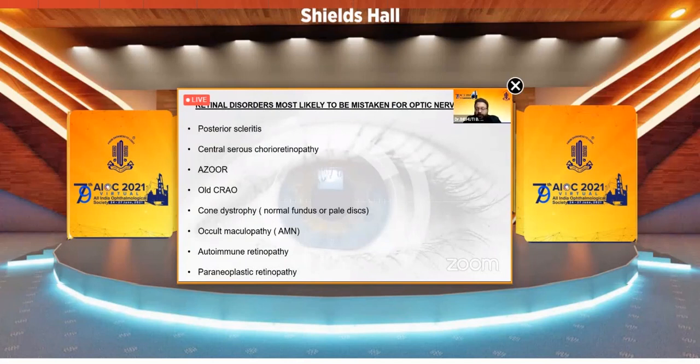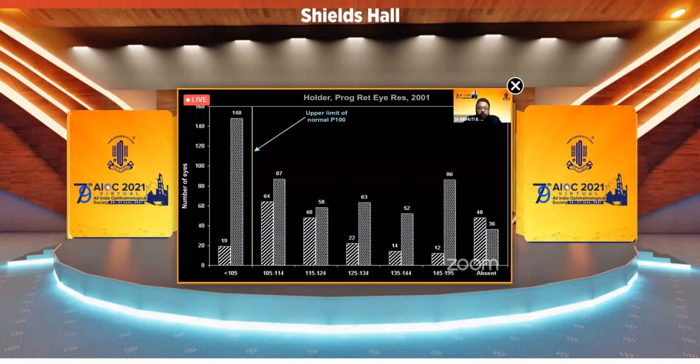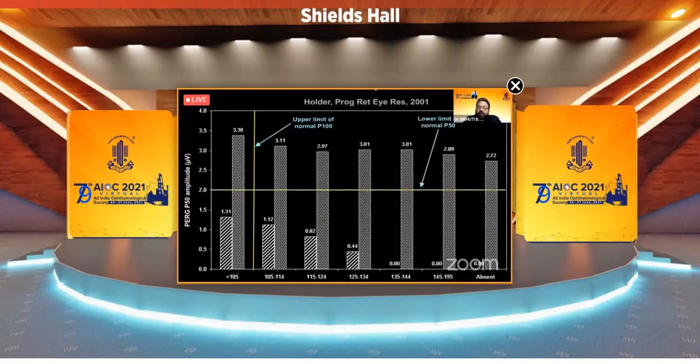So in these disorders, where there are very subtle clinical signs, we may mistake it to be an optic nerve pathology. And there, if we just do a VEP, we will have abnormal P100 waves, whether in latency or amplitude. So would it be okay to label it as an optic nerve disease? No. There was a study by Dr. Graham Holder et al. in 2001, which showed that the difference in the latency of the P100 waves and the amplitude was not statistically significant between a maculopathy and a neuropathy, whereas the P50 amplitude of a pattern ERG was selectively affected in maculopathies versus neuropathies.